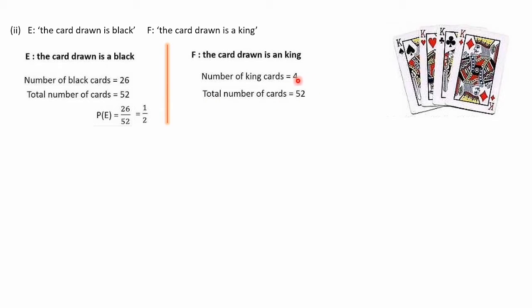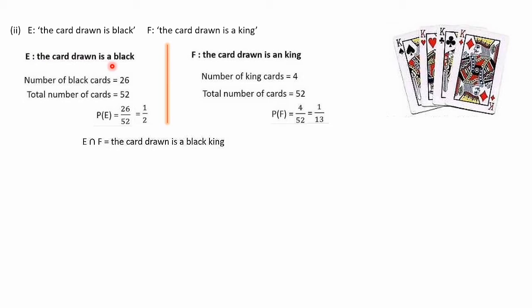Total number of cards, as we know, is 52 in a deck of cards. Then P of F is equal to 4 divided by 52. When we cancel the numerator and denominator, we get 1 by 13. As before, we have to go for E intersection F. Let's define E intersection F first.